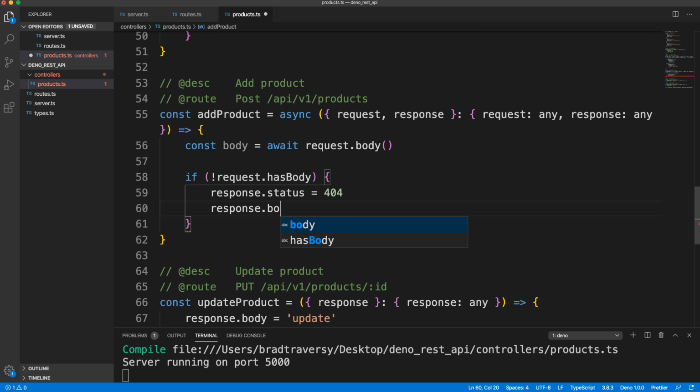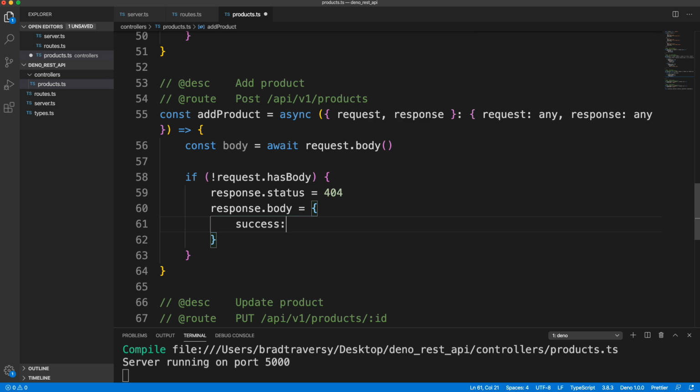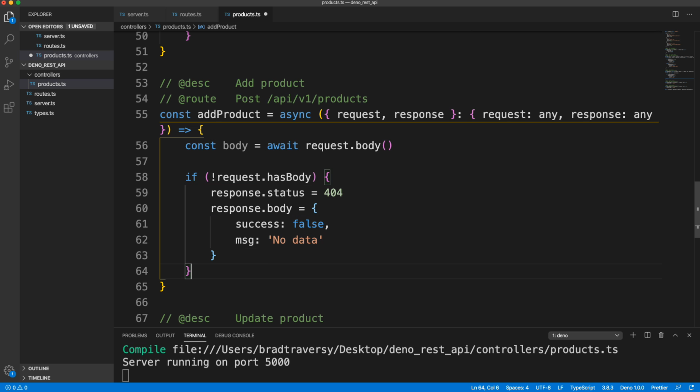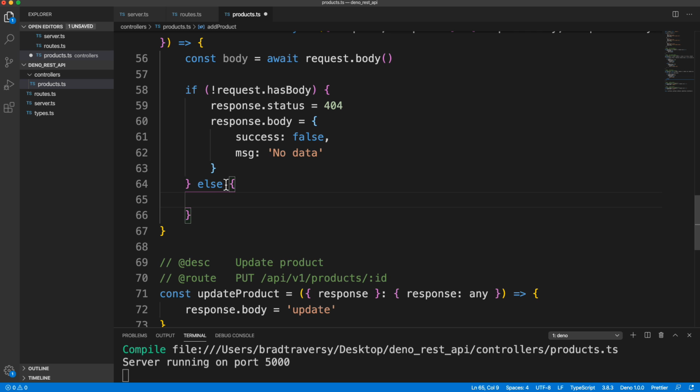And then the response body is going to be success false, and then we'll have a message of no data. Okay, and then we'll have an else here. Else, then we want to add a new product.